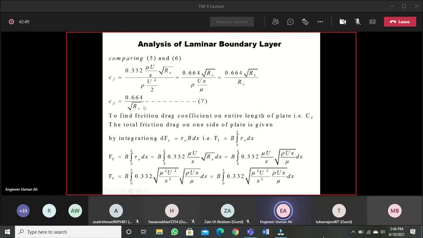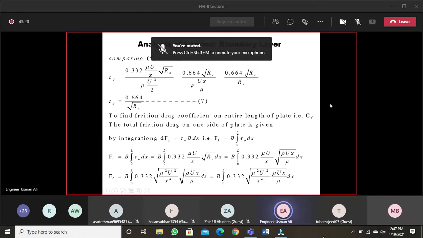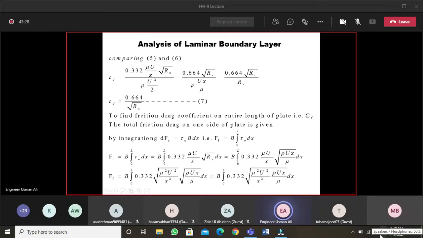You have to differentiate between the two: small Cf is the local friction coefficient, and capital CF is the total frictional drag coefficient on one side of the plate, over the entire length of the plate.